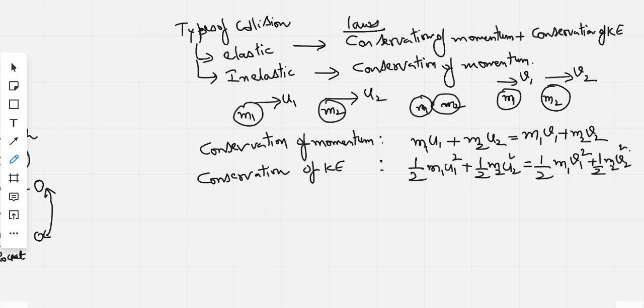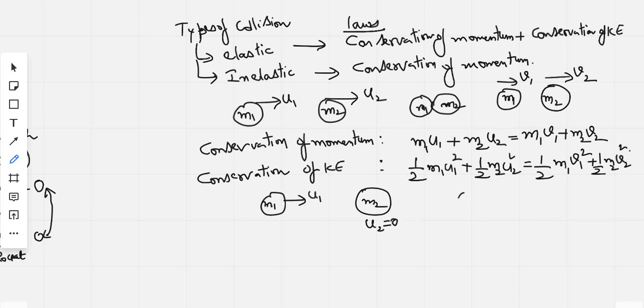Okay, take an example of inelastic collision. Say there is a body of mass m1 with velocity u1, and there is another body of mass m2 at rest, so its velocity is 0.